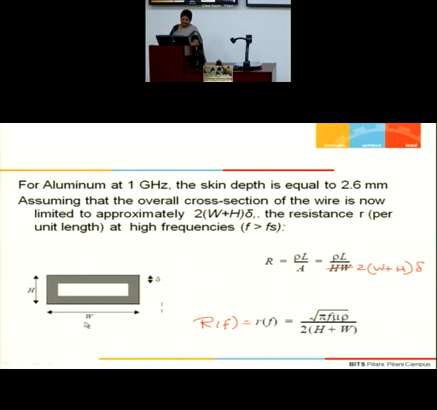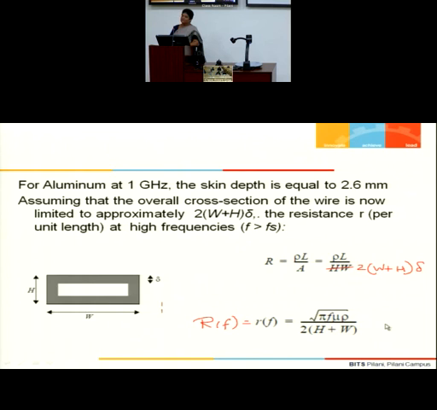You have to have a three-dimensional structure. So there is a length, width and height. Length is L, and width and height form the area of cross-section. We all know that. Now, how do we represent R when it becomes a function of frequency?